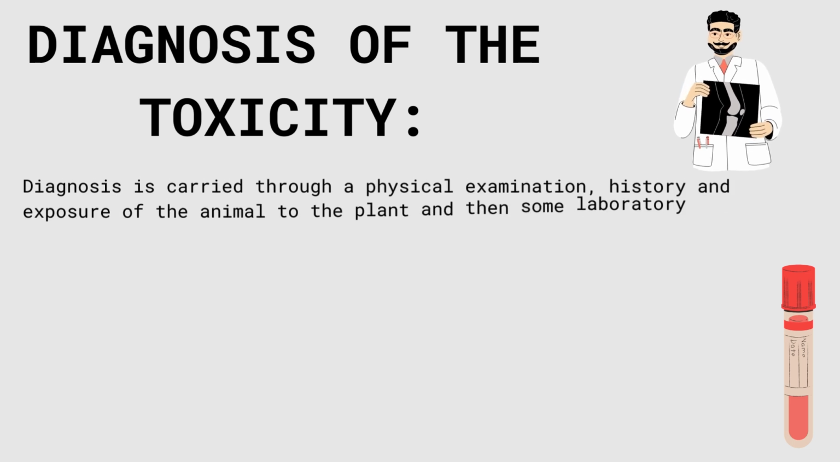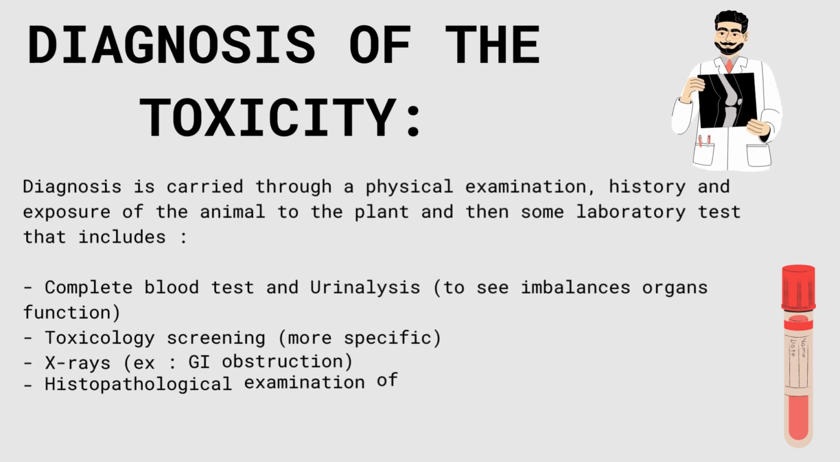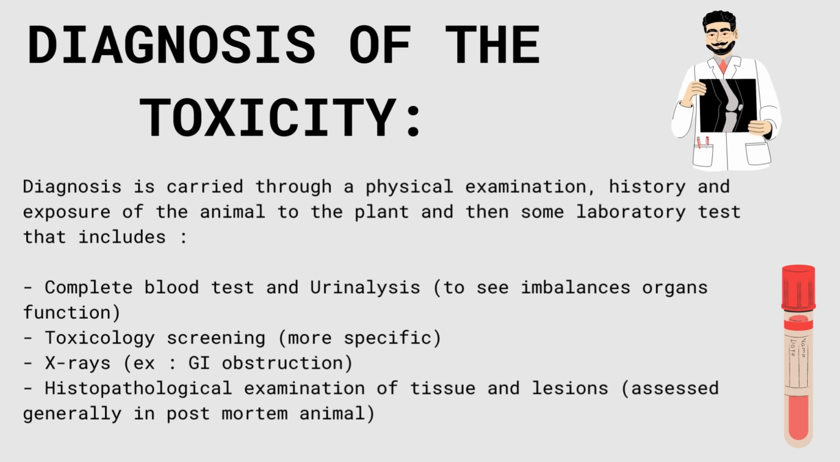The diagnosis of the toxicity. Diagnosis is carried out through a physical examination, history, and exposure of the animal to the plant, and then some laboratory tests that include complete blood tests and urine analysis to see if there is imbalanced organ function, a more specific toxicology screening, an X-ray, for example for gastrointestinal obstruction, and a histopathological examination of tissue and lesions. It is assessed generally in postmortem animals.